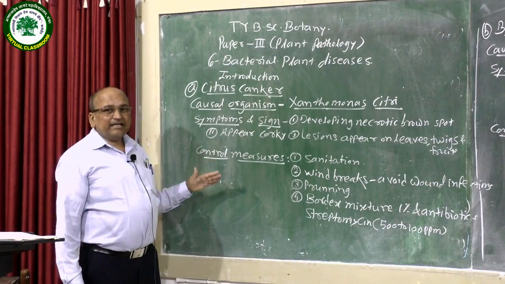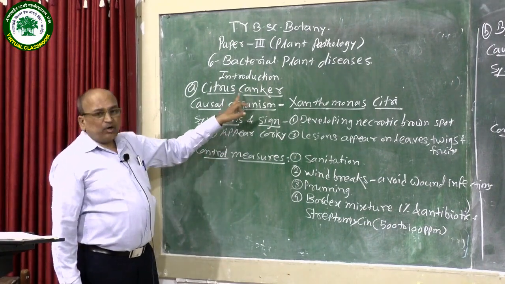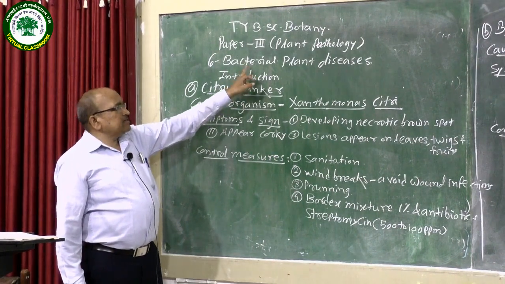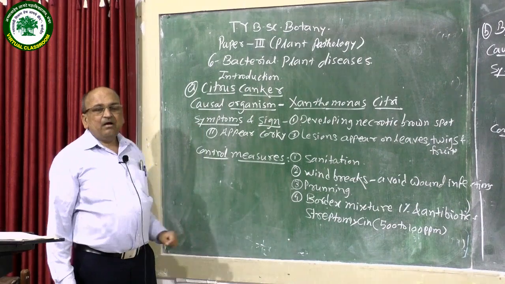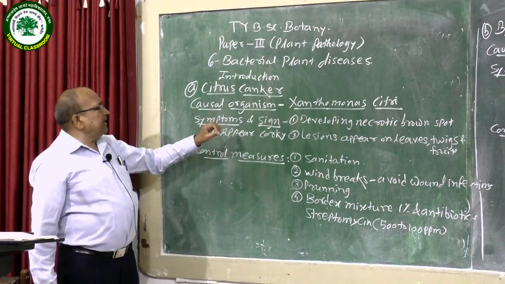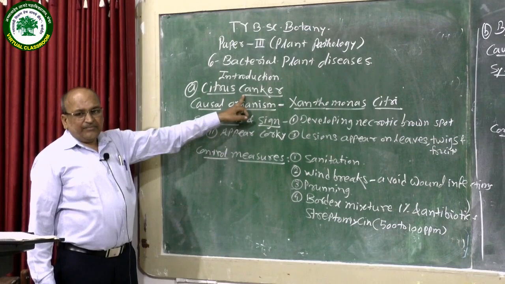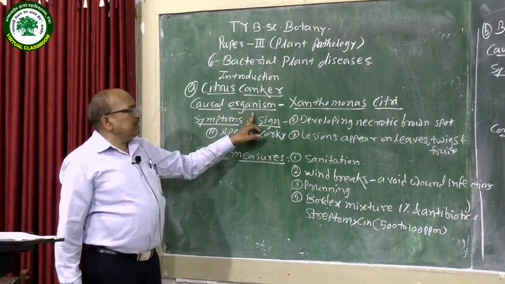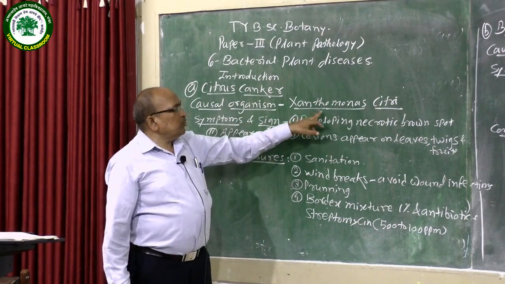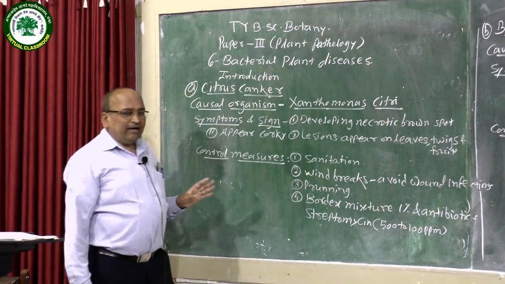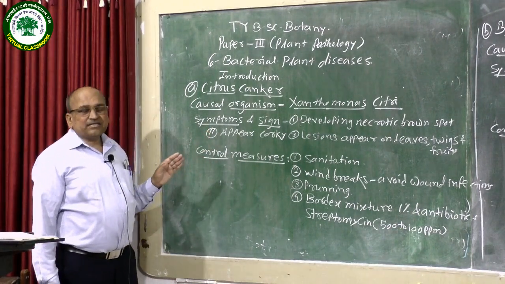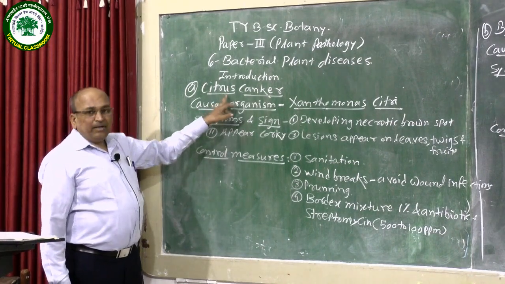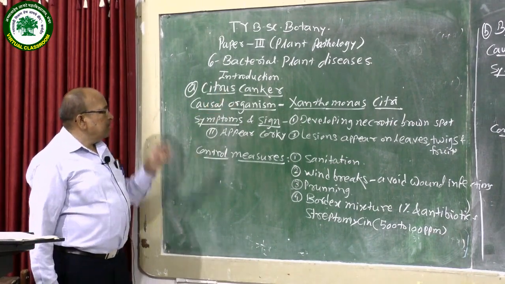In this lecture, we study two diseases caused by bacteria, called bacterial plant diseases. The first disease caused by bacteria is citrus canker. The causal organism of citrus canker is the bacterium Xanthomonas citri and the host is Citrus sinensis or members of the citrus family.